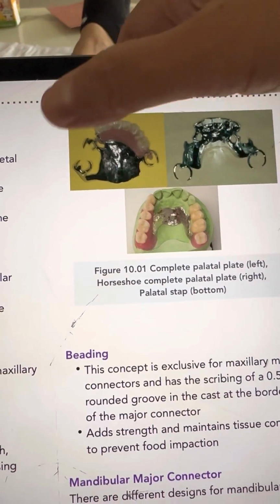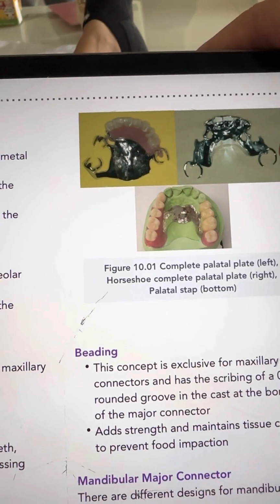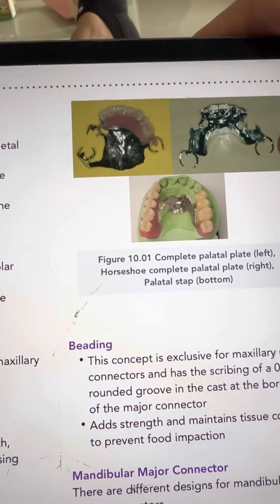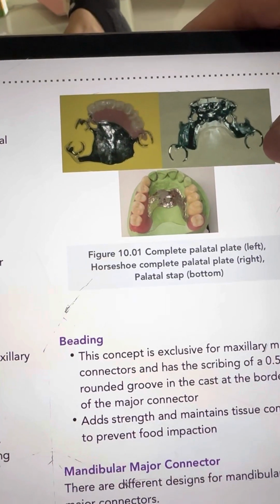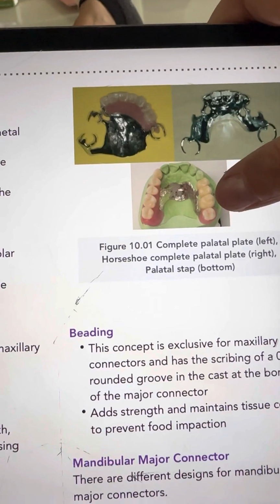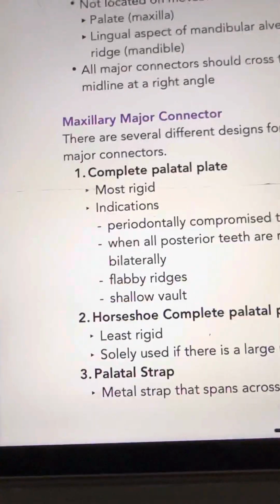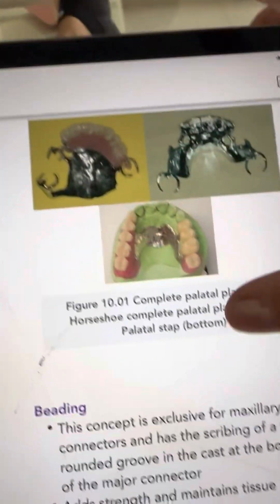Complete palatal plate. Horseshoe. Complete palatal plate, horseshoe, and palatal strap.